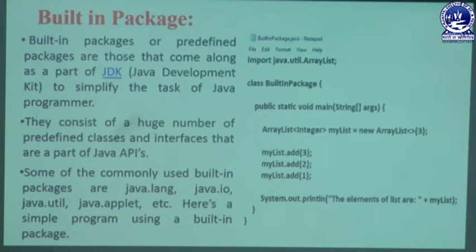By using that engine, we can easily sort out built-in relevant problems in our programming. It also helps to add predefined classes and interfaces related to Java APIs, which means application programming interfaces.